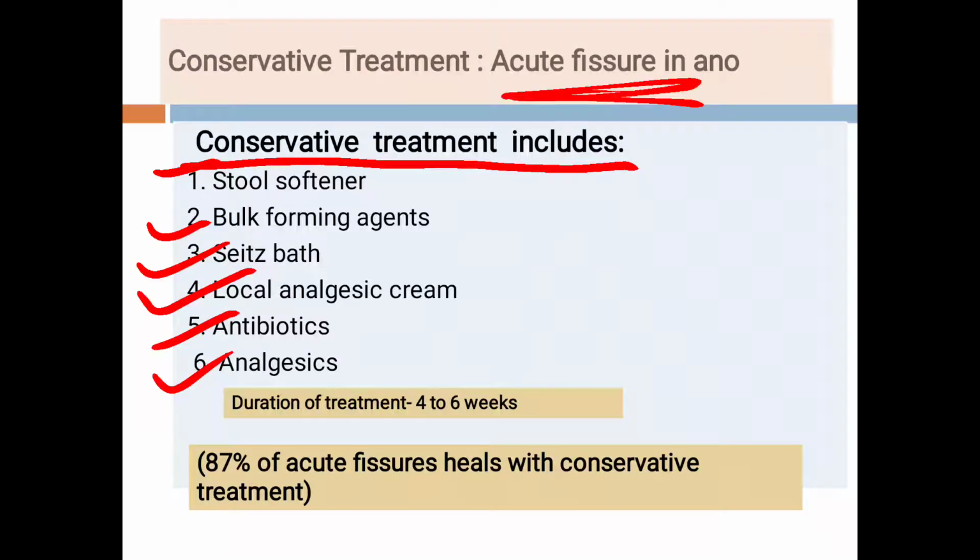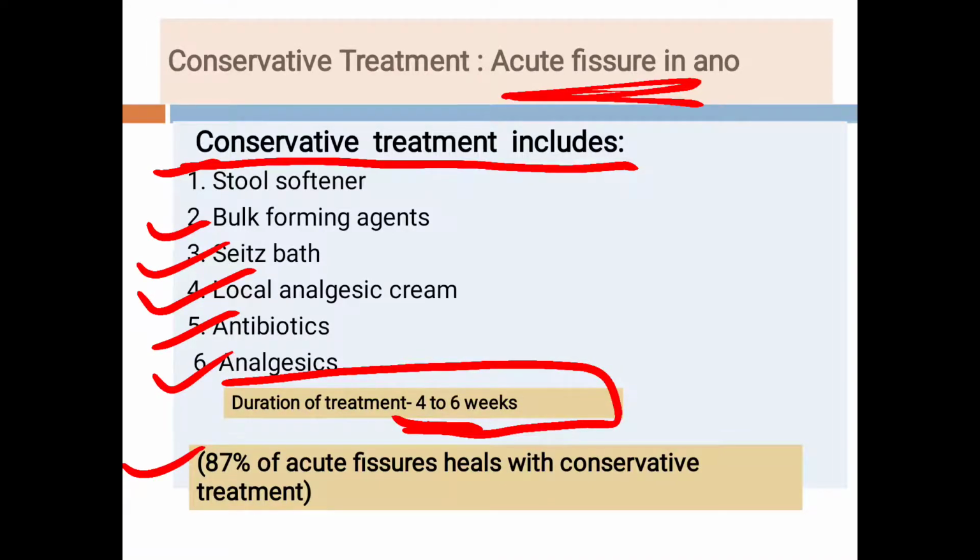So it is a conservative treatment and it is advised for 4 to 6 weeks. With this treatment, the majority of fissures, 87% of the fissures, heal with the conservative line of treatment. So this is the treatment for acute fissure in ano. Most of the fissures heal with this type of treatment.